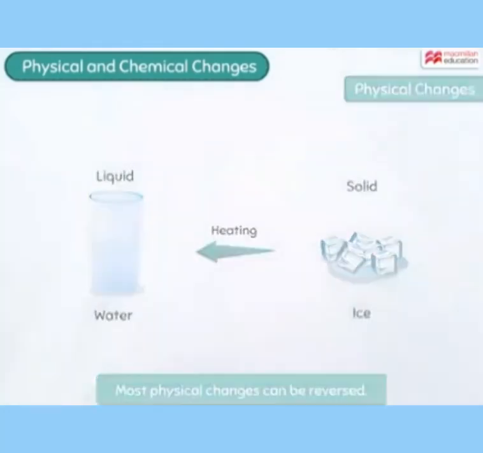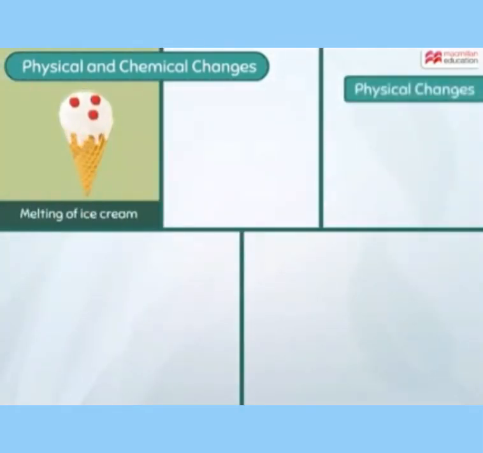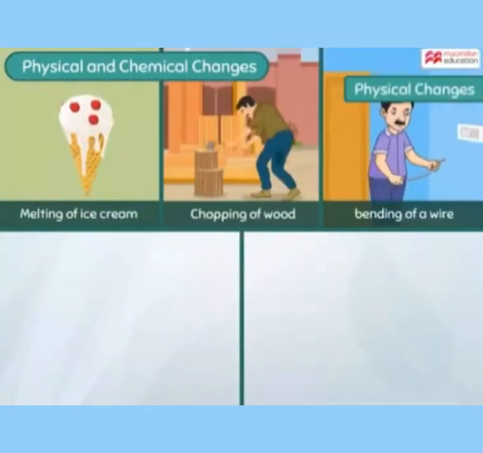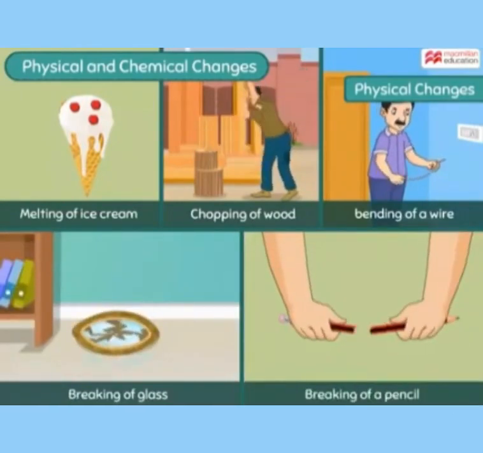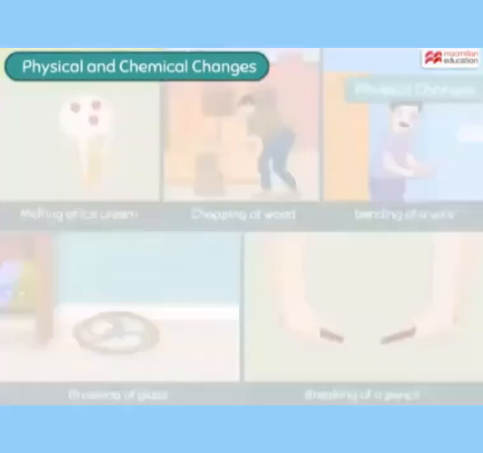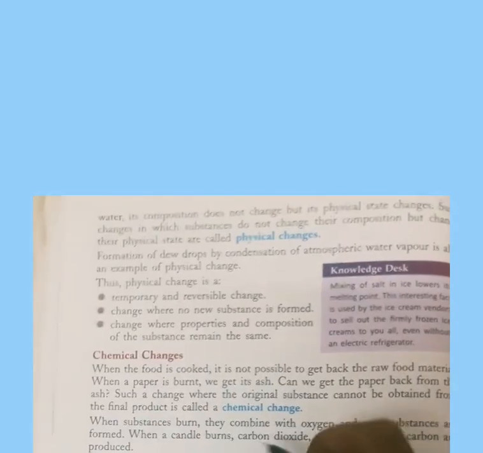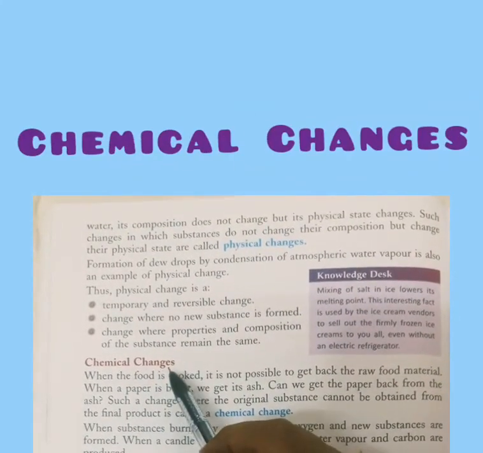So it means that physical changes are also called reversible changes. For example, melting of ice cream, bending of a wire, breaking of a glass, breaking of a pencil. All these are physical changes. Next topic is chemical changes.